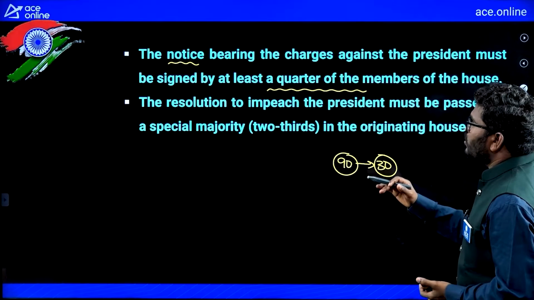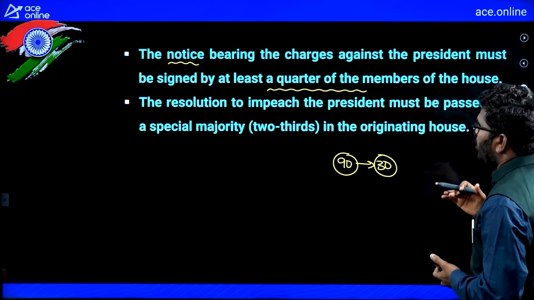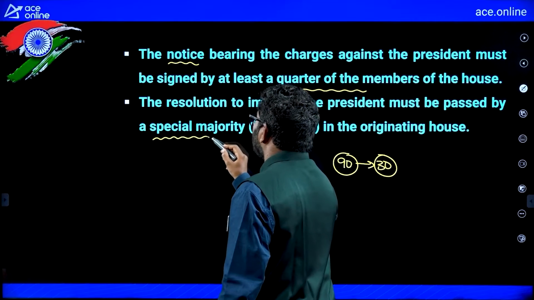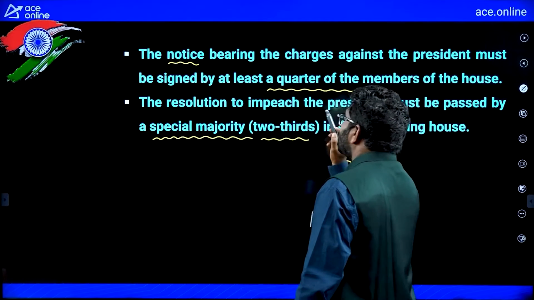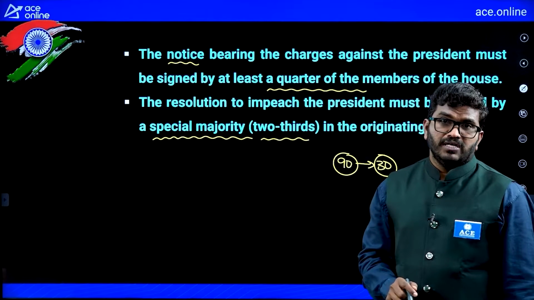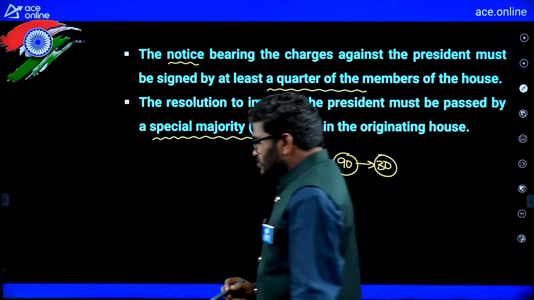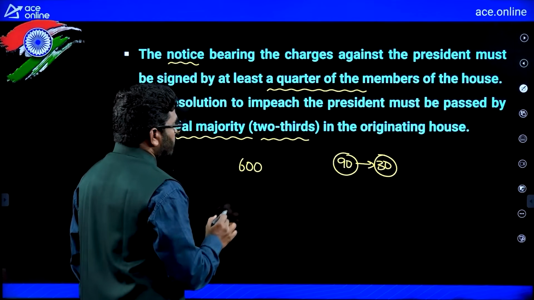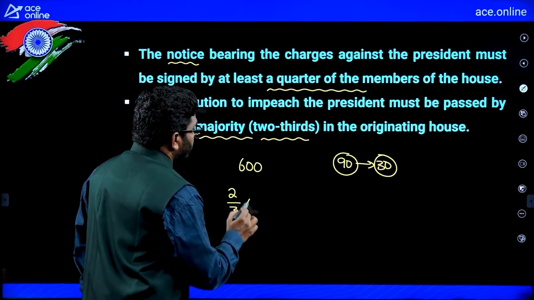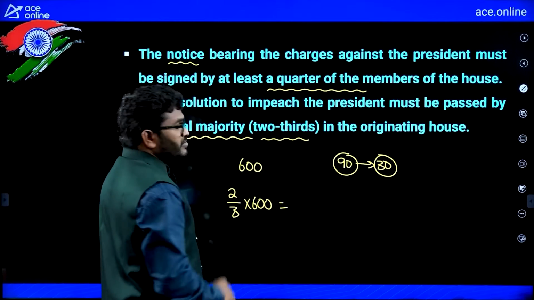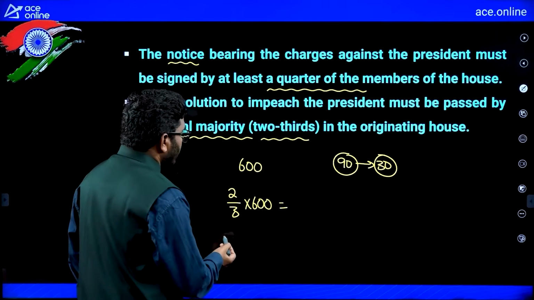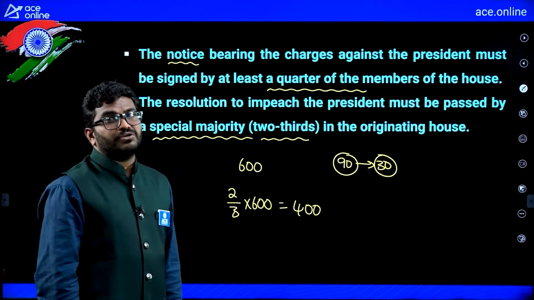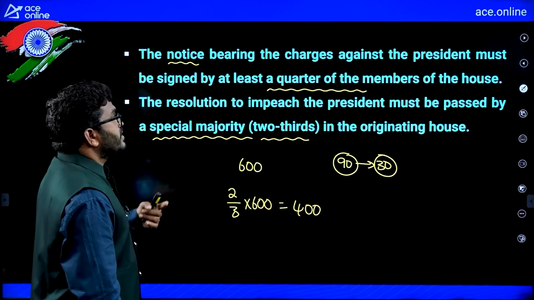The resolution to impeach the president must be passed by a special majority. Remember, a special majority means 2/3 of the members will support. Suppose 600 members are there, let us assume 600 members, then 2/3 members will support this. Approximately 400 members have to pass this resolution, then only the impeachment will start.